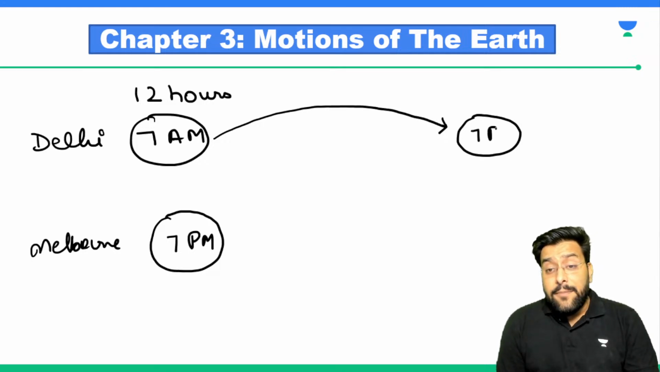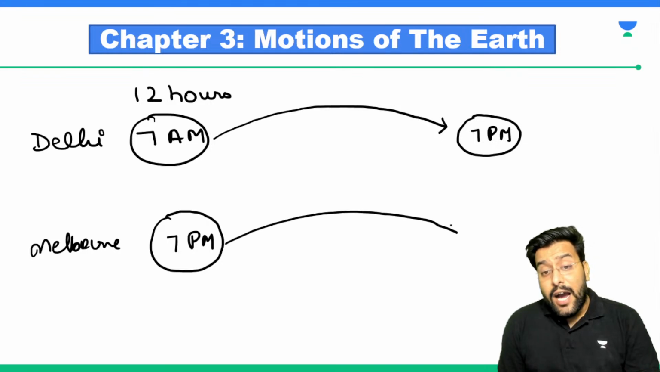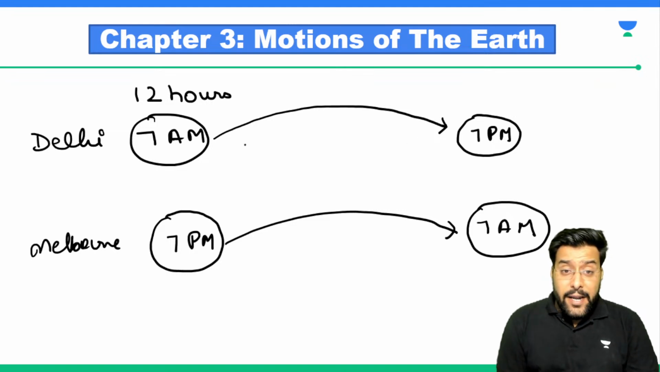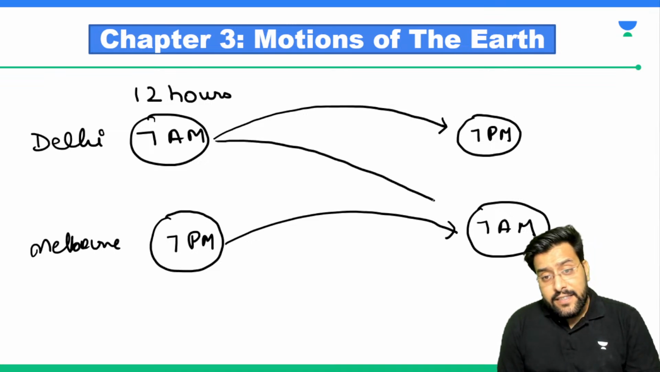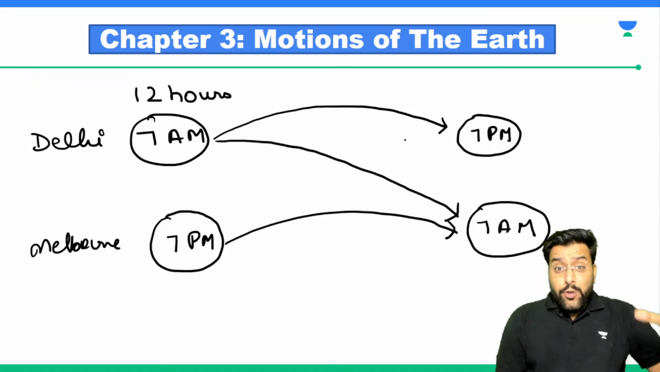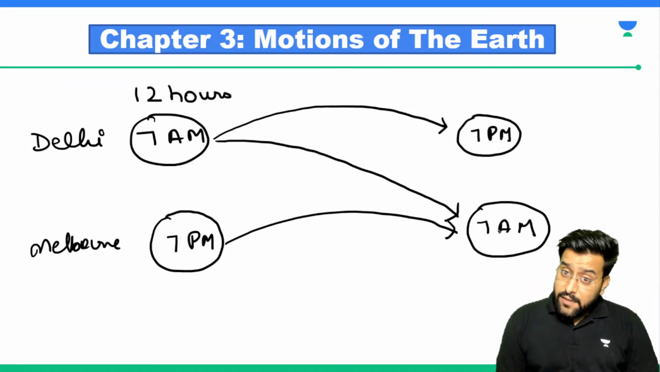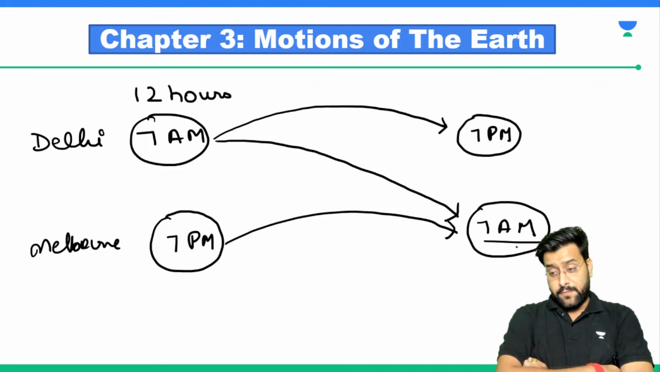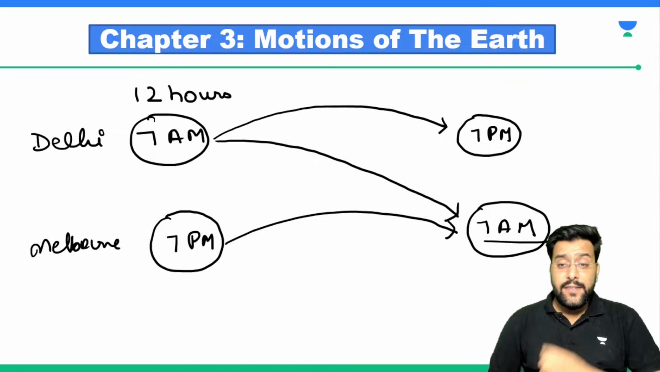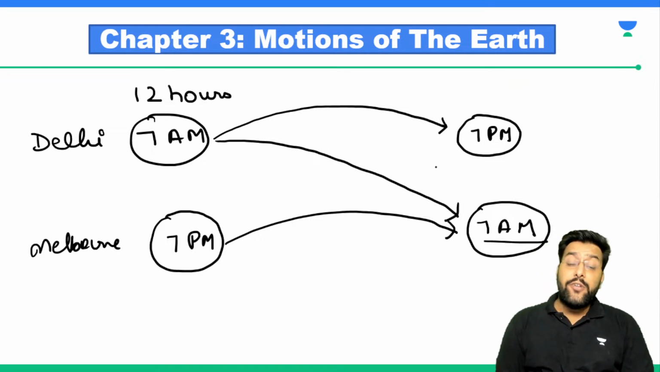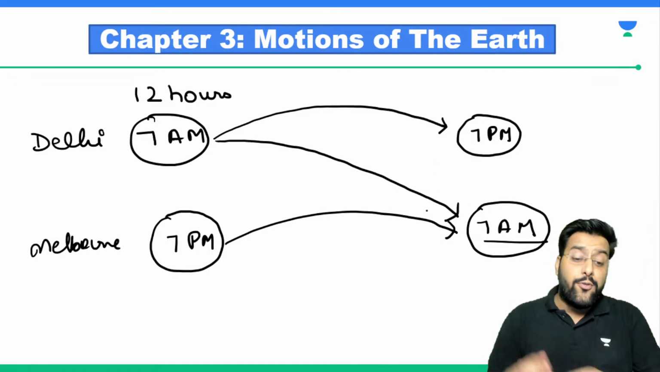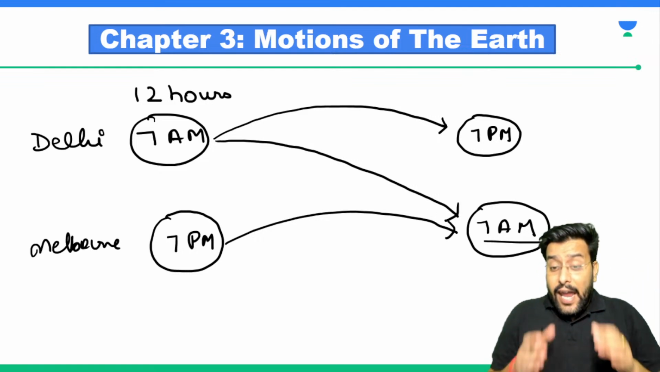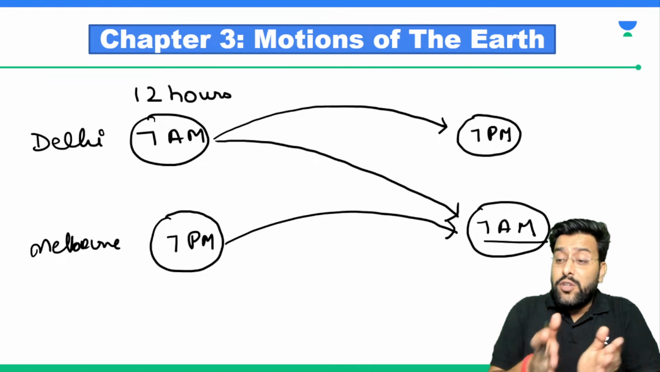After 12 hours in Delhi, the time will be 7 p.m. But in Melbourne, after these 12 hours, the time will be 7 a.m. So since you crossed the time zone, you took a 12-hour journey, and when you reached there, it was again 7 a.m. Technically, you should reach there during the night time, but since there is a change in the time zone, you reached there at 7 a.m. You had to go and meet your relatives.